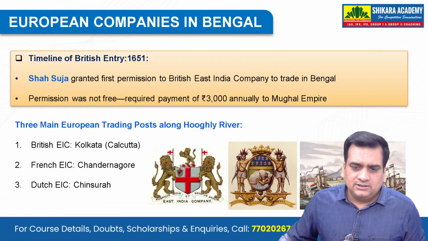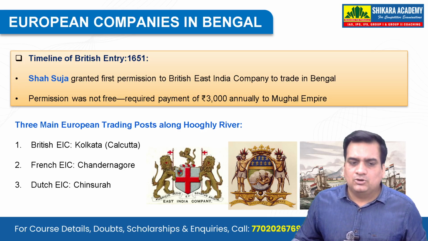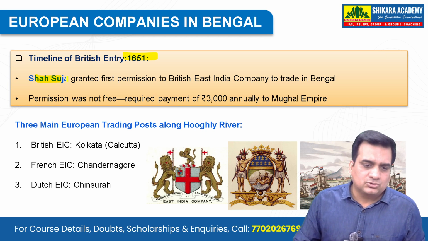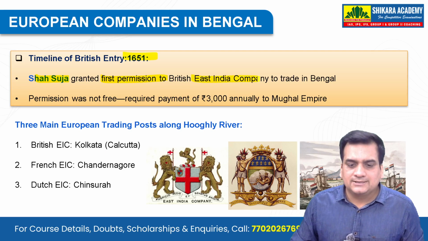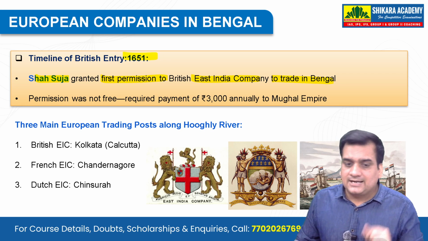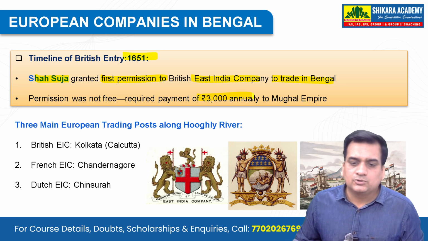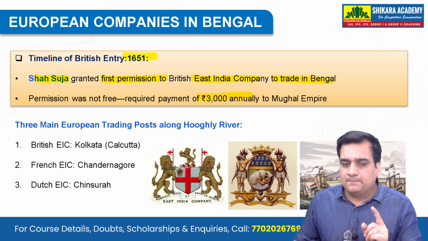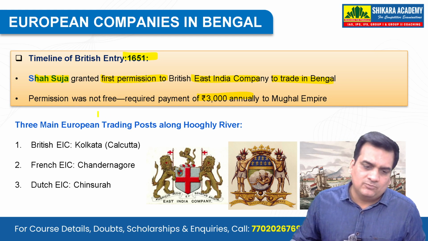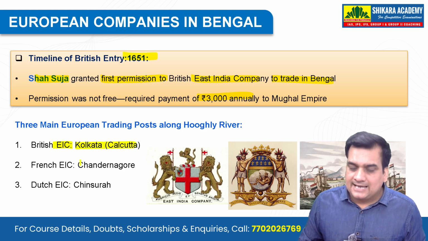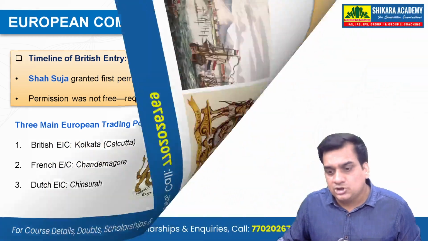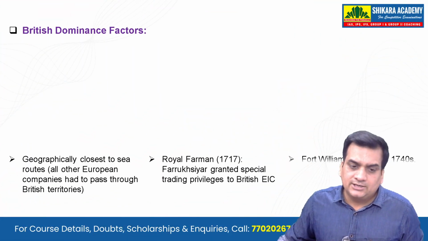Then if you talk about the European companies in Bengal, the timeline of British entry is 1651. This is when Shah Shuja granted the first permission to the British East India Company to trade in Bengal, and the permission was not free, rather it required payment of 3000 rupees annually to the Mughal Empire. Now, the three main European trading posts along the Hooghly River at that time were the British East India Company in Calcutta, the French East India Company in Chandannagar, and the Dutch East India Company in Chinsura. Very important information that you should note down.